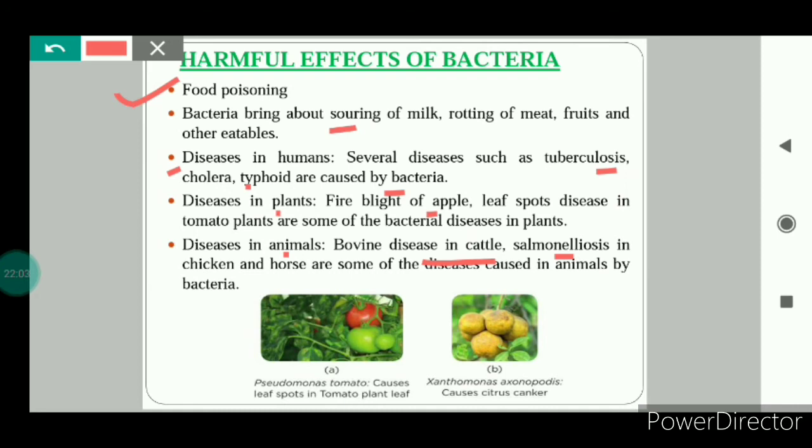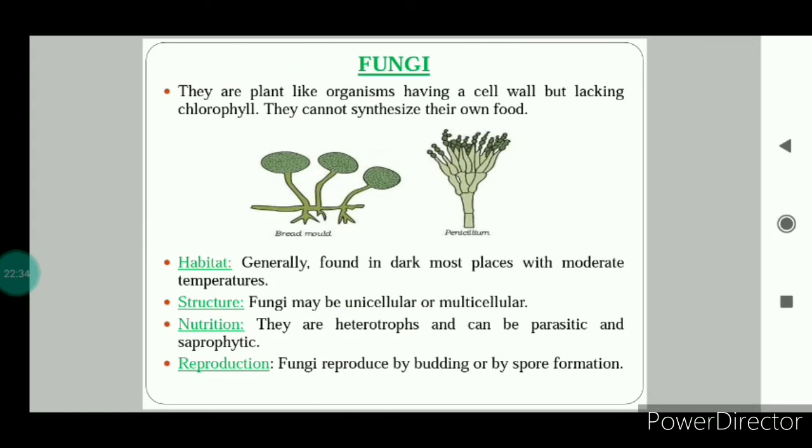Here you can see the leaf spot disease in the tomato plant. Here this is not so clear, but you can see some spots on the leaves of the tomato plant. Here these are the fruits that have been affected by the bacterium Xanthomonas axonopodis. It causes citrus canker disease. So bacteria can cause disease in humans, in plants and in animals also.